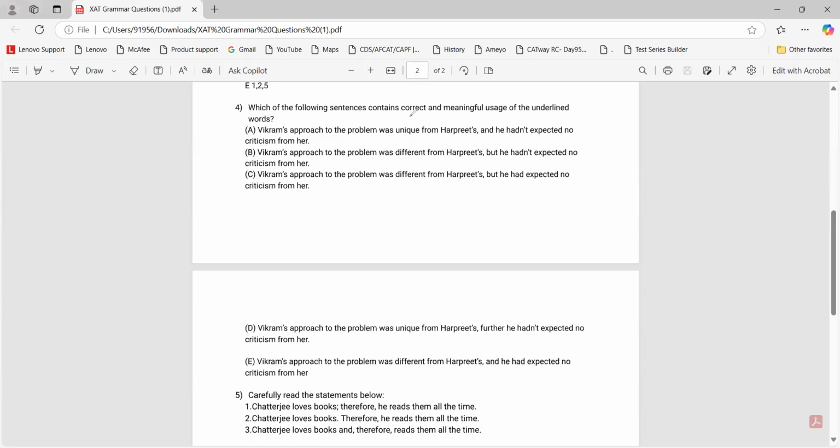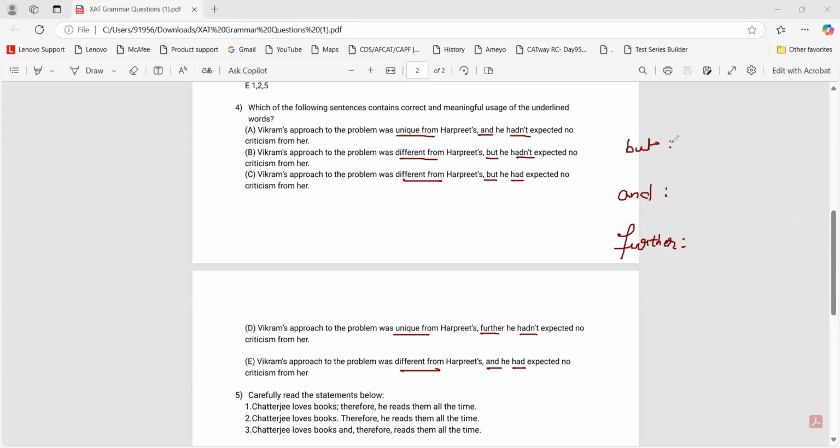Now, let us see this. It contains correct and meaningful uses of the underlined words. Now, what are the underlined words? Unique from, different from, further, hadn't, and had, but hadn't, and hadn't. Now, there are two rules that we would define here. Why is but used? Anyone who would like to add why is and used and why is further used?